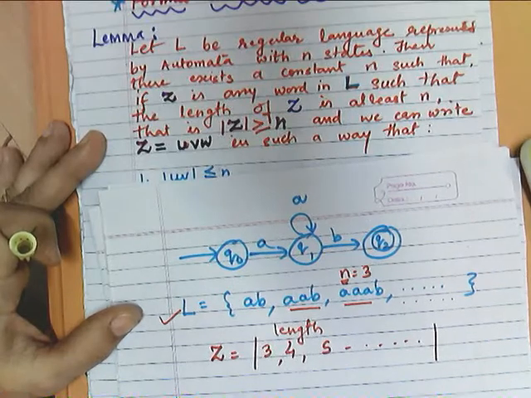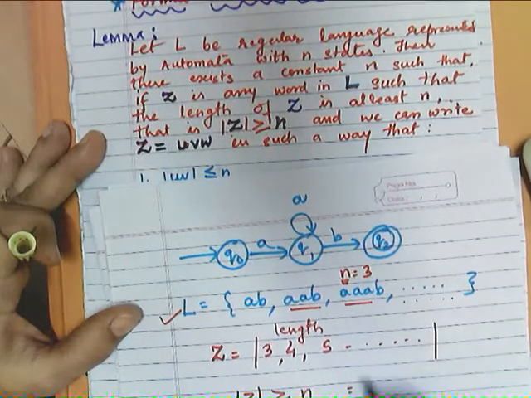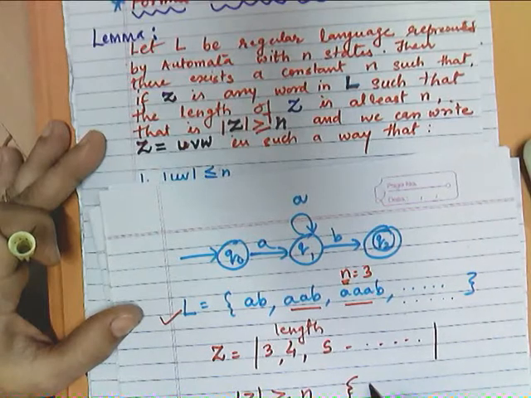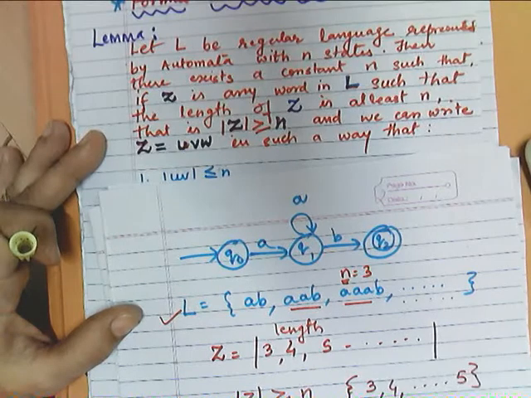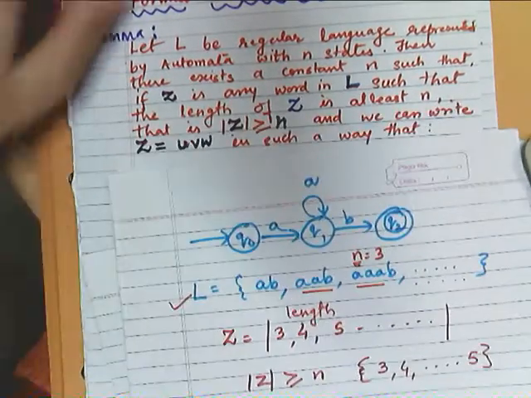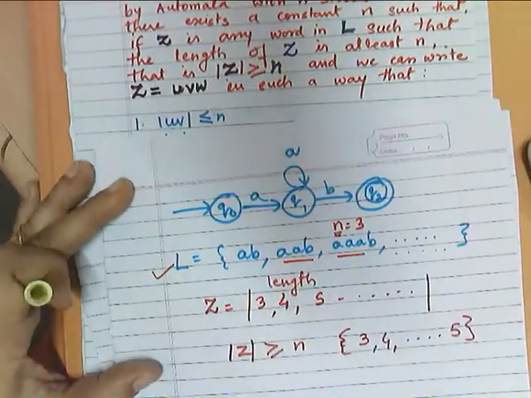So now the length of Z is greater than or equal to n, that means it should have length either 3, 4, like this, correct? And we can write Z equal to UVW.